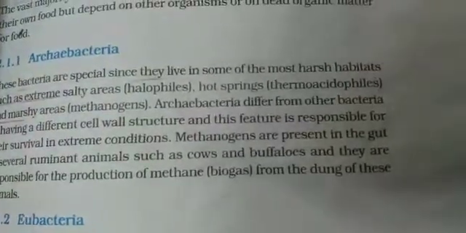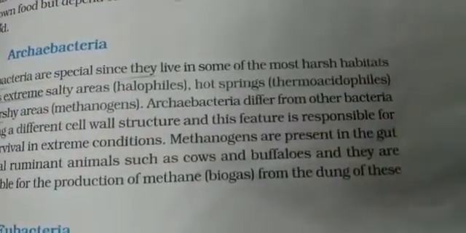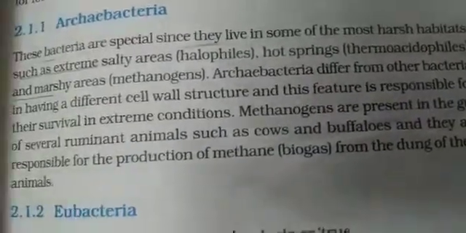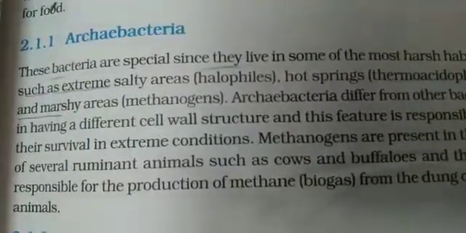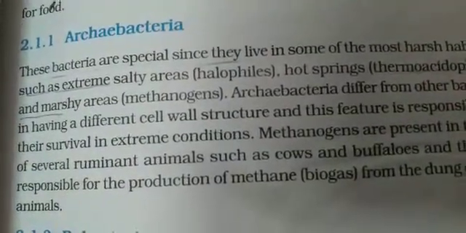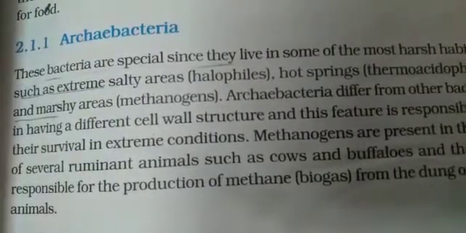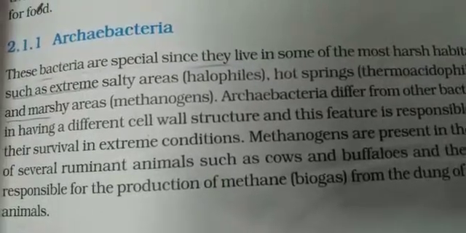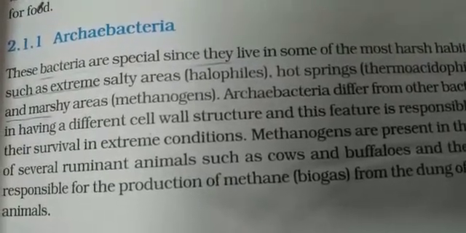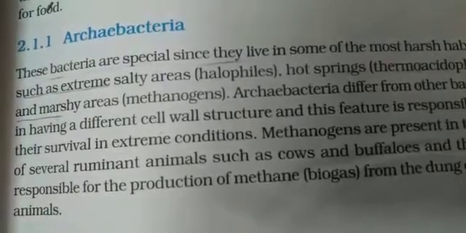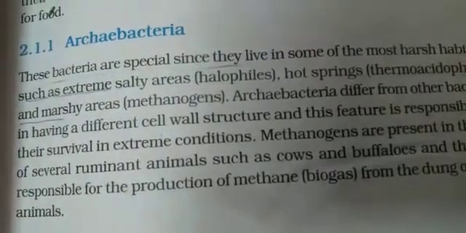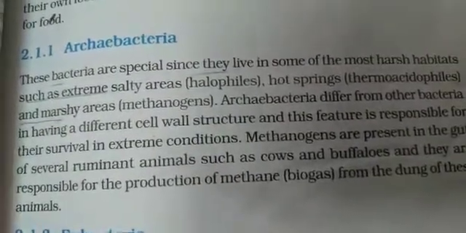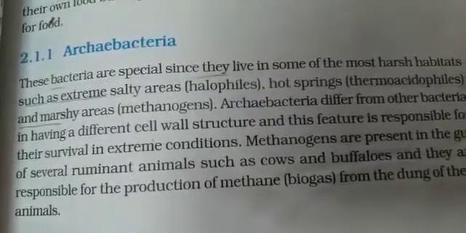Similarly, in the hot springs, गर्म पानी के झरनों में, we call them thermoacidophiles. Lots of acid is also there, beta. Then marshy areas, marsh का मतलब समझते बेटा दलदल, clear? So there are certain bacteria which are found in marshy areas and we call them methanogens. So these are the different habitats where you will find the archibacteria, and according to the environment we give them different names. If found in a salty area, we call them halophiles. If in the hot springs, we call them thermoacidophiles. If in marshy areas, we call them methanogens.